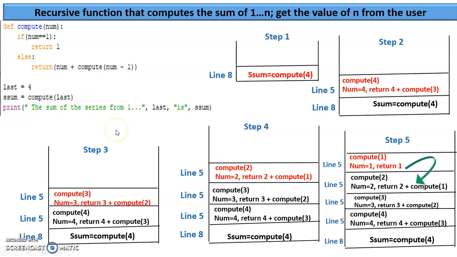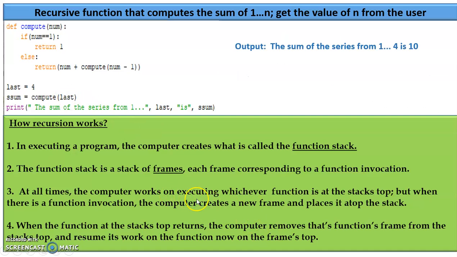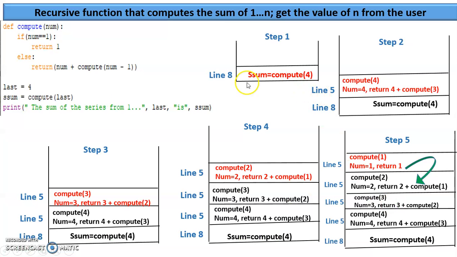So at this point, what does this say? The computer creates a new frame and places it atop the stack. Is it placing? Yes. Whenever there is a function invocation, it's going to create a frame. Yes, it created and placed that frame. This is step 1 done.